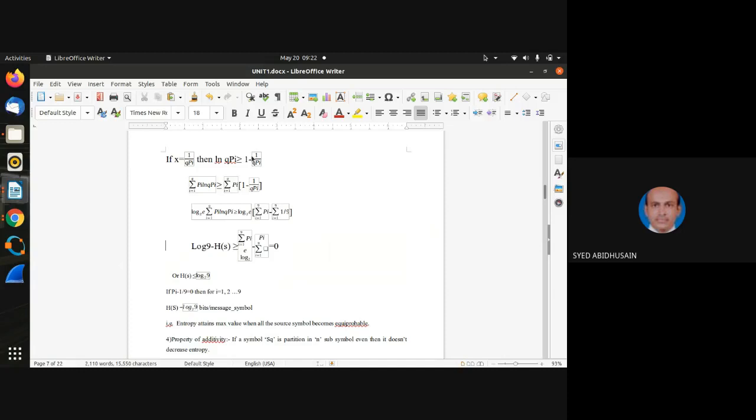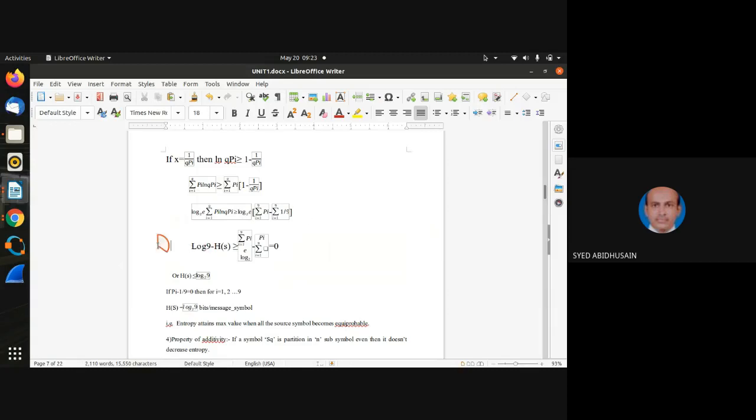Because summation i from 1 to q of p_i is 1, the right-hand side is 1 minus 1 over q p_i, as it is there. Now come to this next part. So ln here, what it was, p_i ln of q p_i, and here I'll multiply both sides by log of e to the base 2. Then it will become like this.